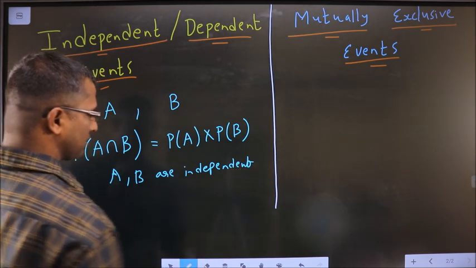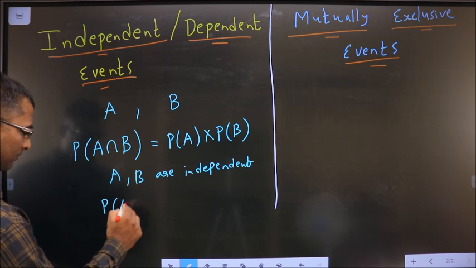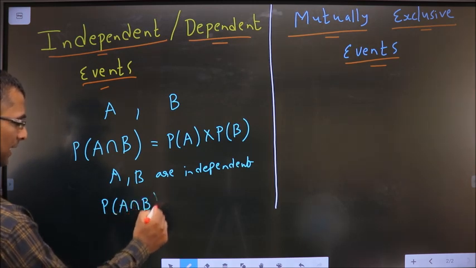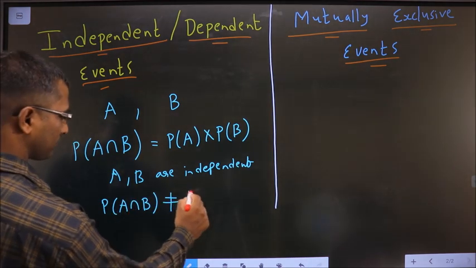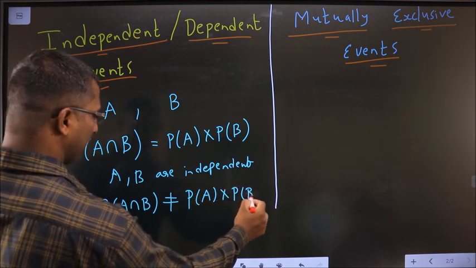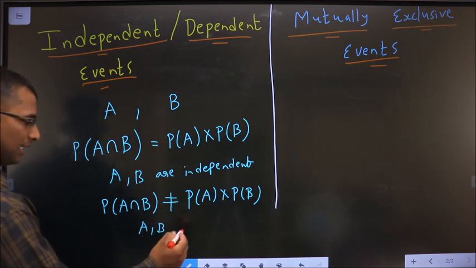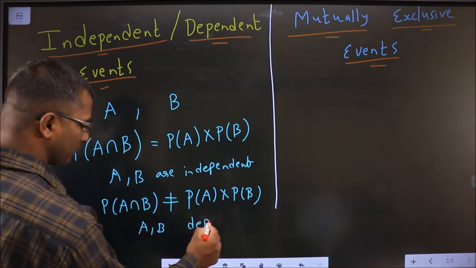Independent events. Okay. In case A intersection B is not equal to P of A into P of B, in that case we call A, B not independent, or dependent.